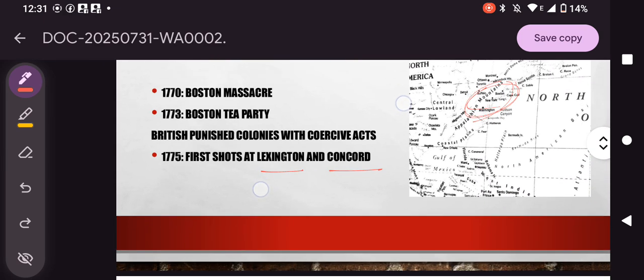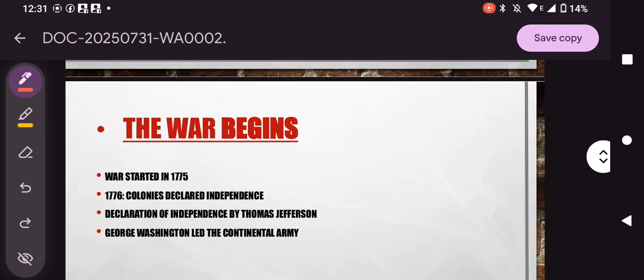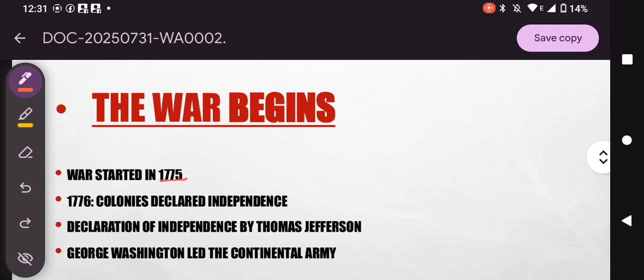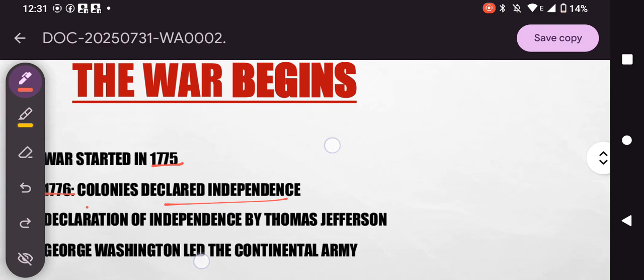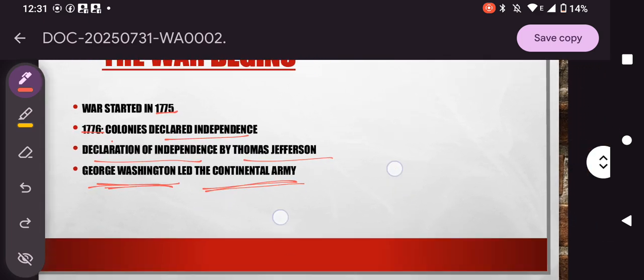Coming to another topic, how did the American Revolution begin? The war started in 1775, and in 1776 the colonies declared their independence, as the colonies emerged victorious. This Declaration of Independence was written by Thomas Jefferson. Very, very important. Coming to another point, George Washington, who was the first president of the USA, led the Continental Army. So the major role of George Washington also contributed to the American War of Independence.